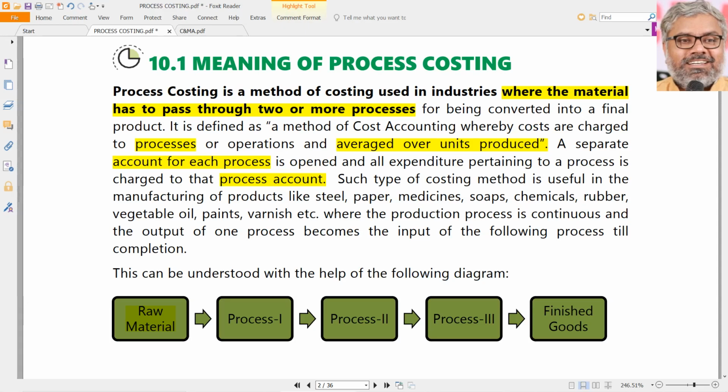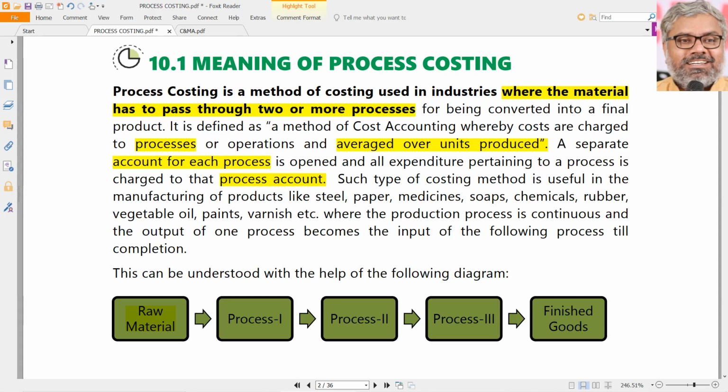Final product cost will anyway be found out, but also the cost of each process. Why is it required? Anyway, ultimately raw materials will be converted to finished goods. We will know the total cost. We can divide by the number of units and get cost per unit. If we do so, we will never be able to understand what is happening in each process.